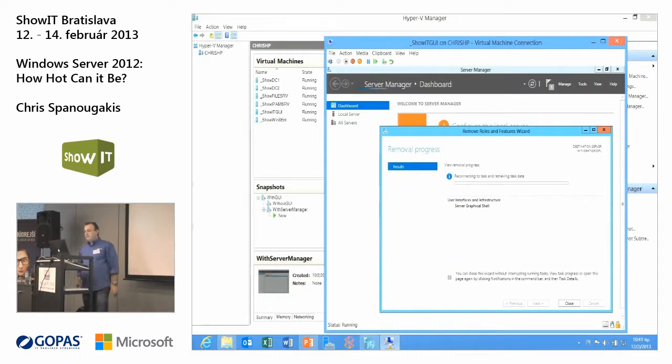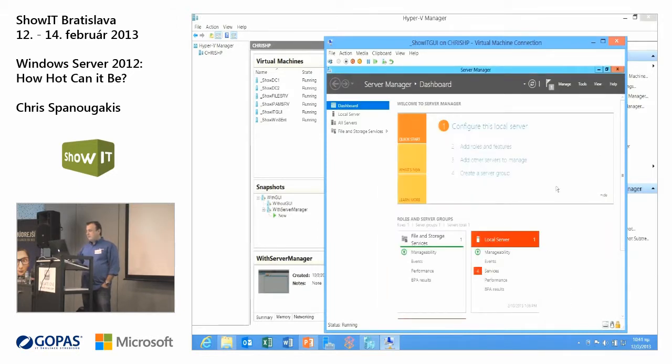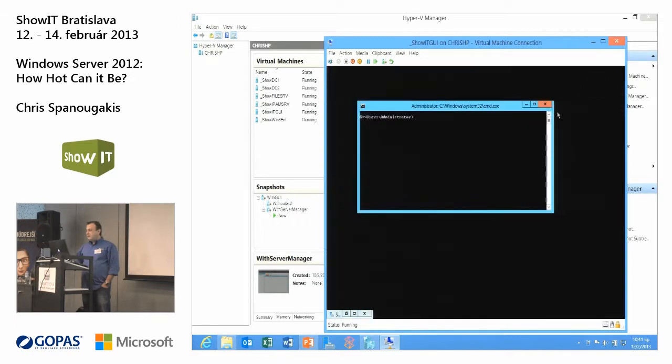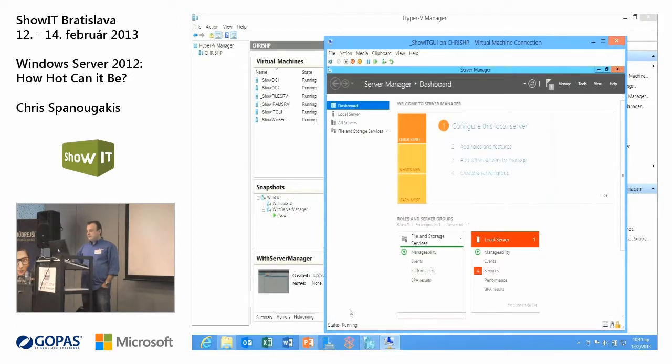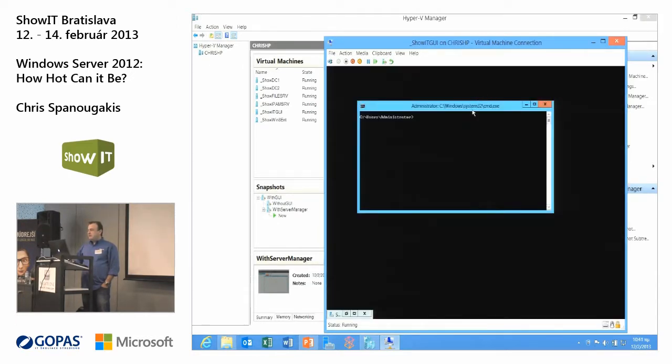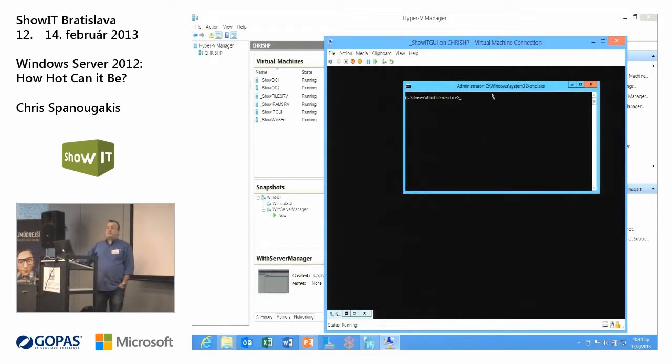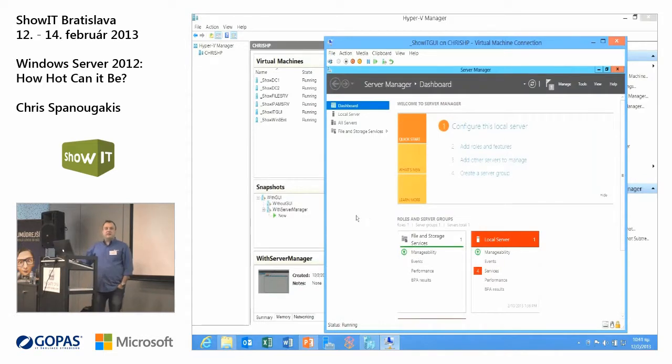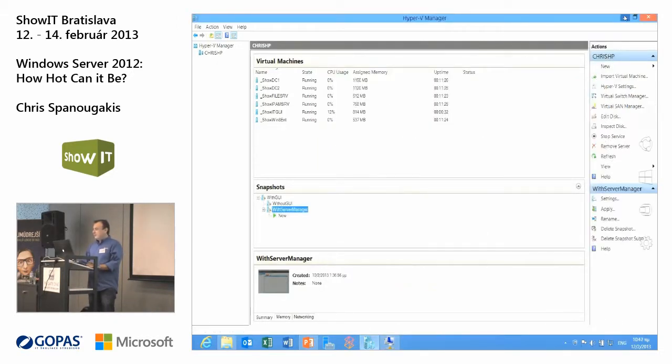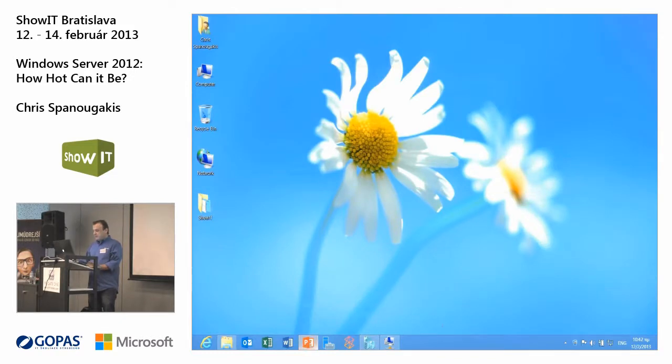I've removed only the server graphical shell. And you have something like this. Can you see this? Just the command prompt because it's a server core version, but every time you need it, Server Manager is here, and you can use it to go and add roles and features to your server. So let's leave this virtual machine open and go back to our slides.